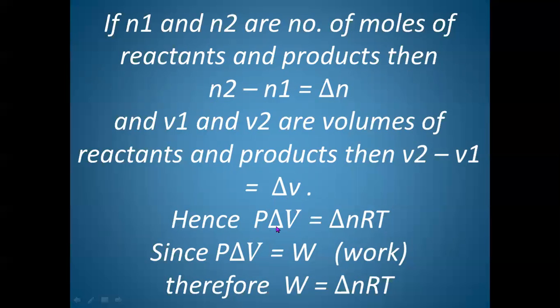And we know P delta V is nothing but equal to work. Therefore, if we substitute W for P delta V, we will get W is equal to delta n RT. Our work done by this type of system will be equal to delta n RT, which means change in number of moles into gas constant into the temperature.